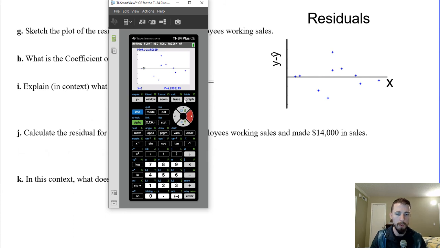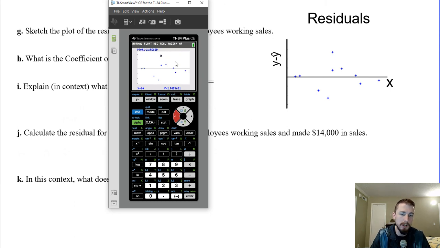So this would be 2 employees working sales, 3, 7, 9, 10, 2 values for 10, 12, 14, 16, 20, all that good stuff. That's actually kind of helpful because the y value is the residual, which tells us that we were $715 less than we would expect when we had 16 people working sales. And this one over here, when we had 10 people working sales, we sold $2,765 more than we expected.